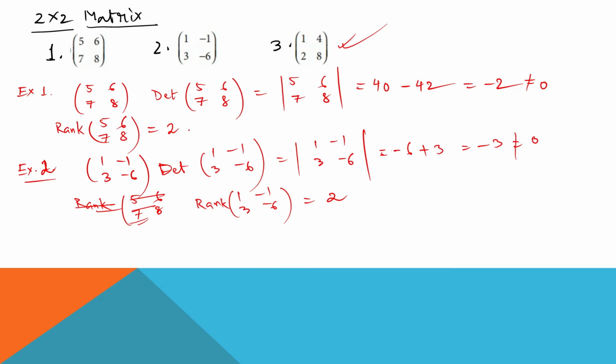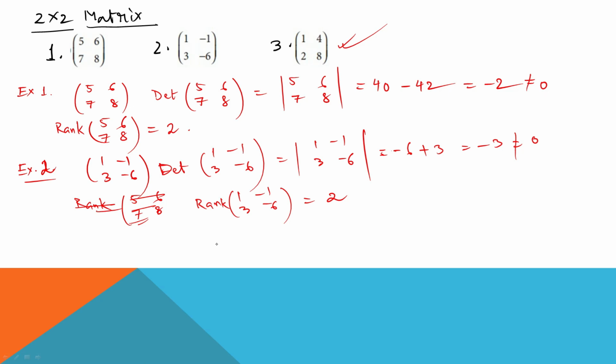Next, there is another problem, but I will not solve it. I want you all to solve this problem for me, and this problem 3, this one.